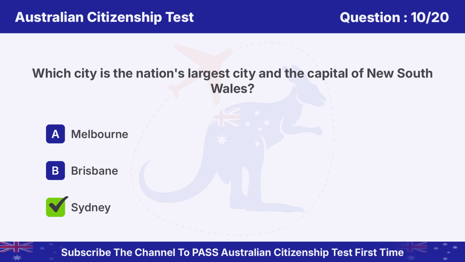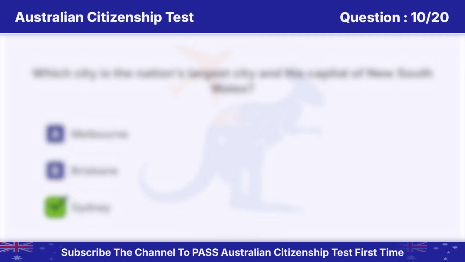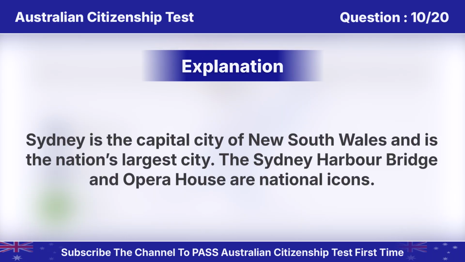Answer is C. Sydney. Sydney is the capital city of New South Wales and is the nation's largest city. The Sydney Harbour Bridge and Opera House are national icons.